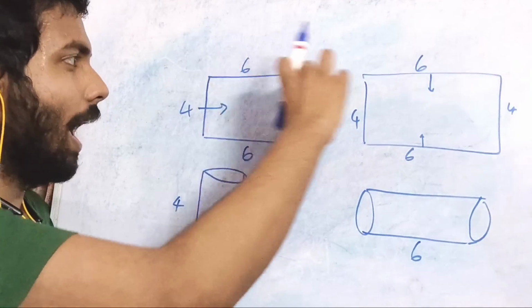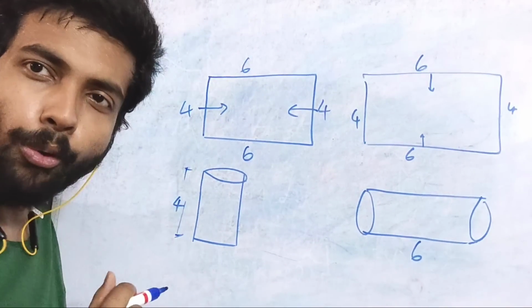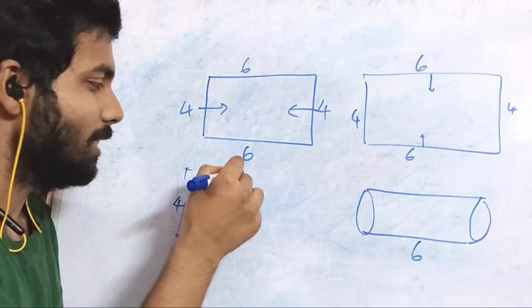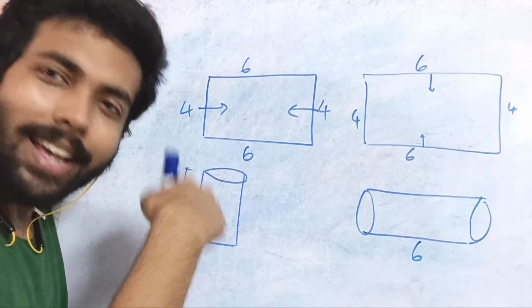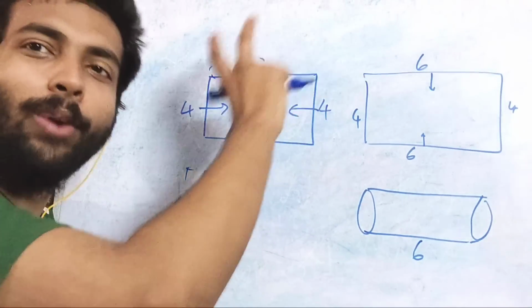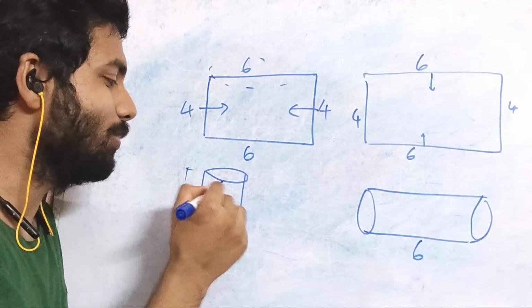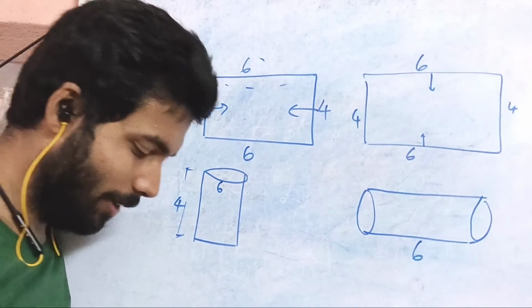So this particular height of the cylinder or length, whatever you say, it is 4. And you can say one more thing, that this perimeter of this circle, what is that? That is nothing but because this side is getting folded, right? This particular side is getting folded to form this perimeter, that is your 6. Got my point? Fine.